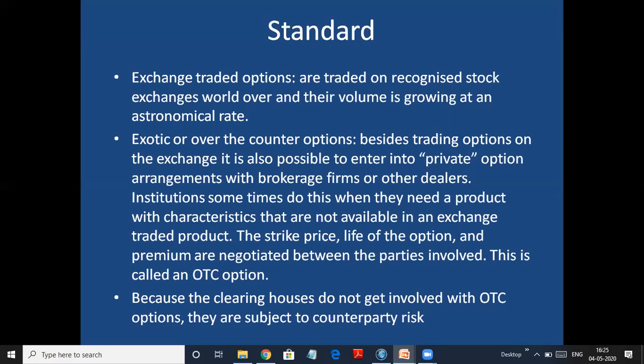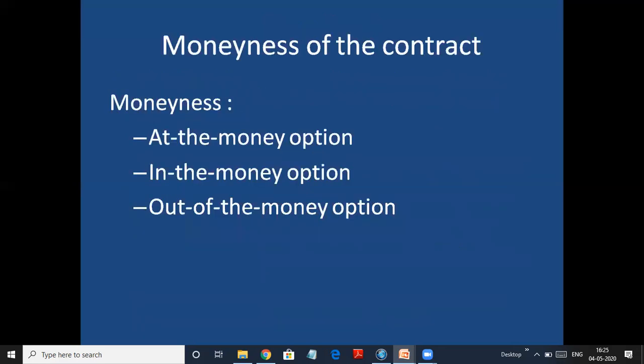Because the clearinghouse does not get involved in over the counter options, they are subject to counterparty risk. So the risk in over the counter options is more because there is no stock exchange as guarantor. Only you and me are dealing. I may default or you may default, and the risk is too high. So this was options on the basis of standards. Now the next is to understand the moneyness of the contract.